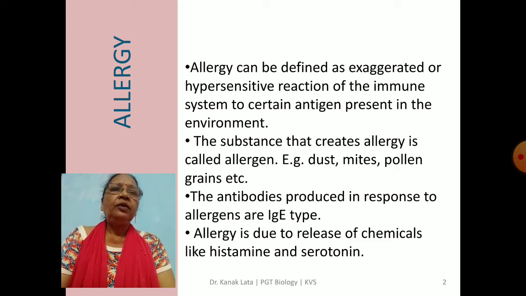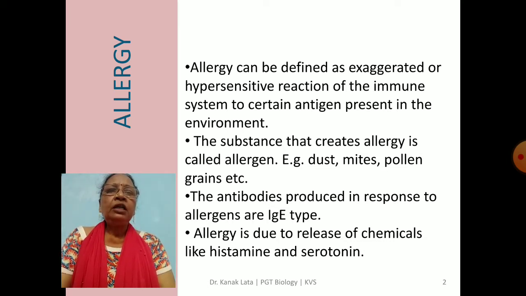Allergy can be defined as an exaggerated or hypersensitive reaction, meaning a very fast reaction, of the immune system to certain environmental substances.